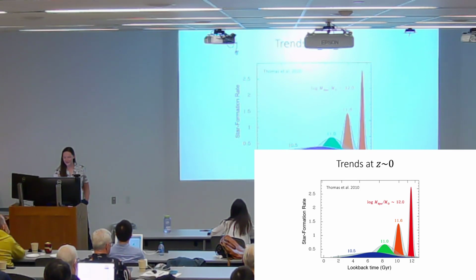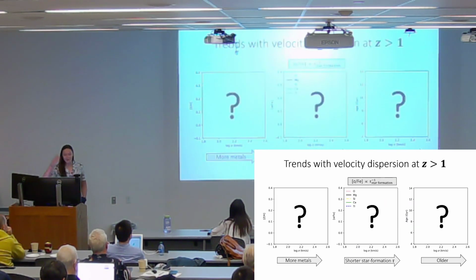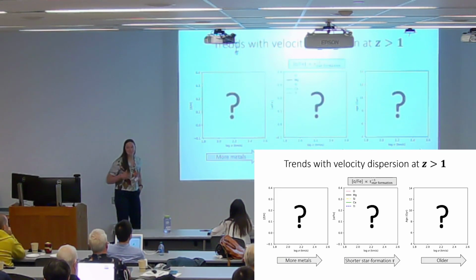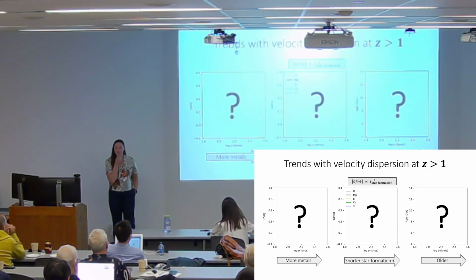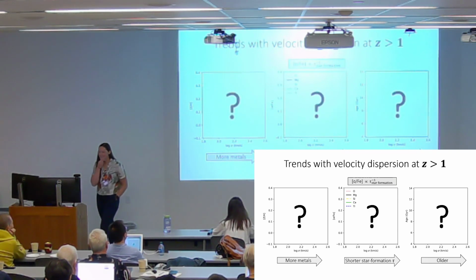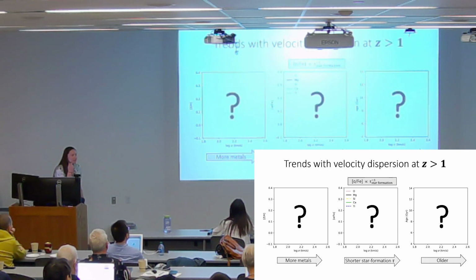Okay, so let's go to higher redshift. It sounds like that's the right thing to do. How about a redshift greater than 1? Haha, psych, just kidding. We actually don't know what these relations look like at higher redshift. Kind of a silly plot. But the reason for this, and you're like, oh, redshift 2, that's so low. Redshift 1, that's so low. But actually, it is really hard to make these measurements.